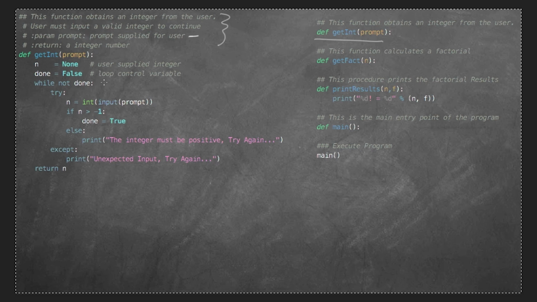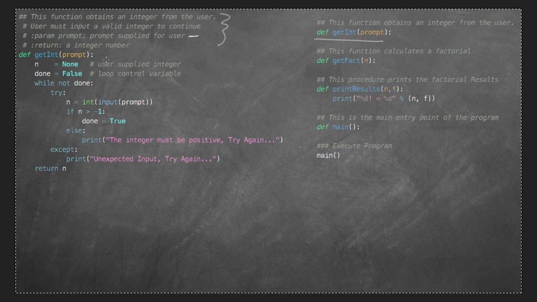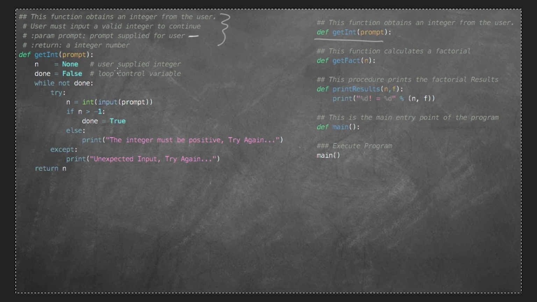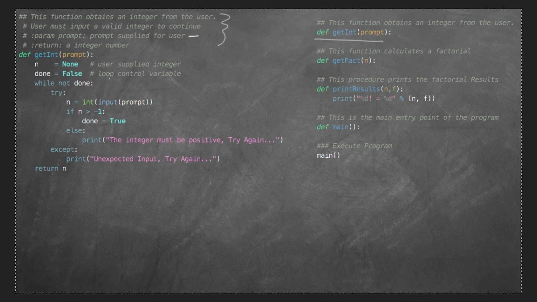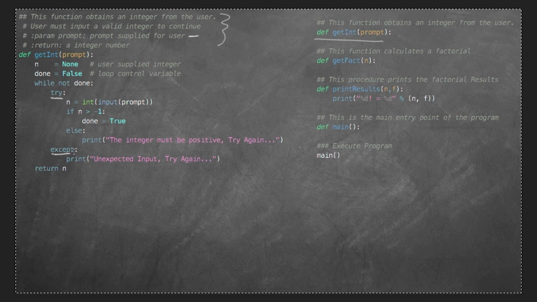And down here I say done is equal to False. So this is going to be my loop control variable, and this is going to do the stuff that we're used to doing. I've literally taken my previous while loop for getting input and just simply copied it into the function. But I added a little bit to it, okay? And you'll notice that this addition adds a keyword called try and another keyword called except. So this could be a little bit surprising for some of you.